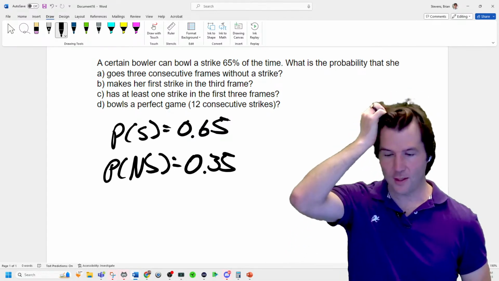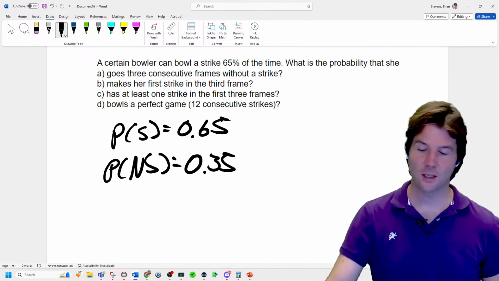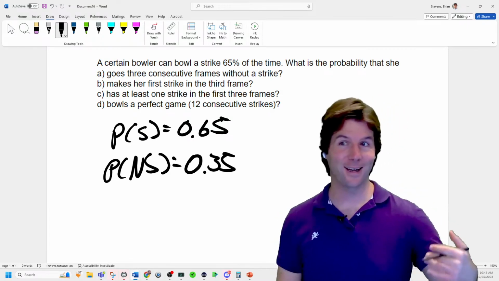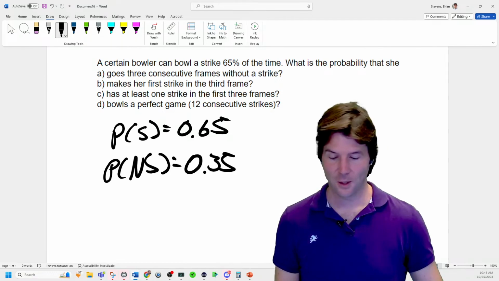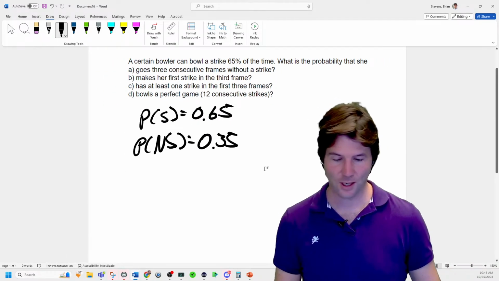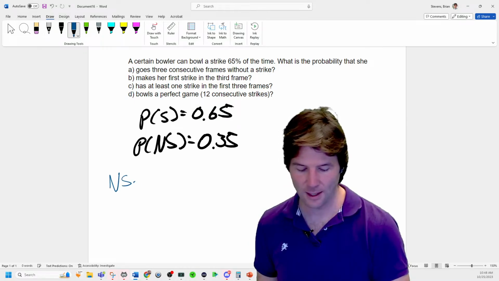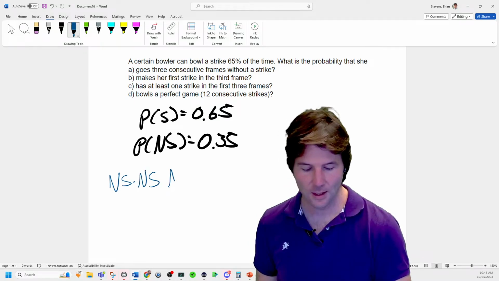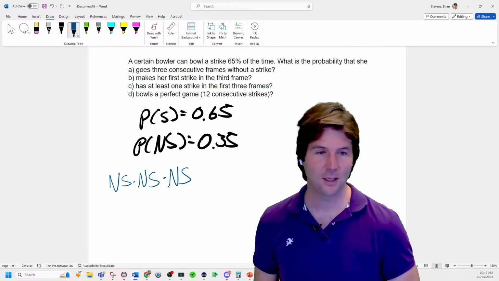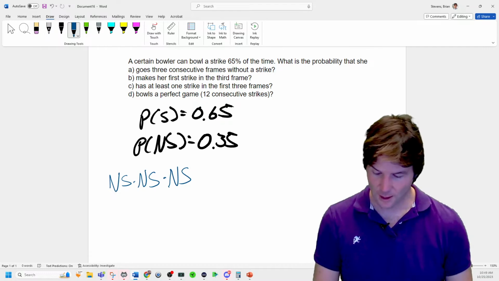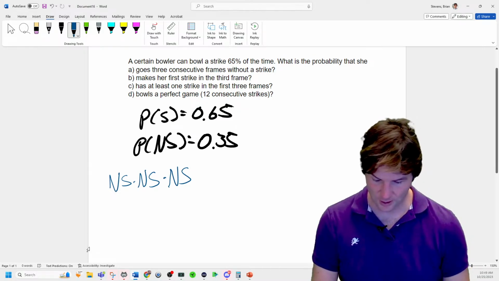What is the probability that they get 3 consecutive frames without a strike? So they would get not a strike and not a strike and not a strike. So what is it going to be? You do have to assume that these are independent, and it'd be 0.35 times 0.35 times 0.35, not a strike and not a strike and not a strike.